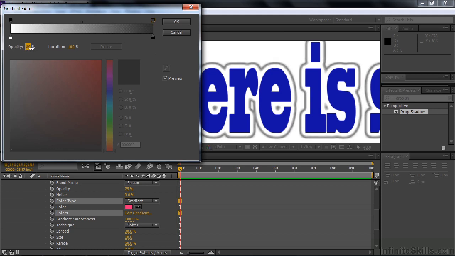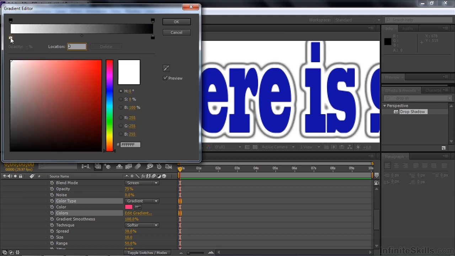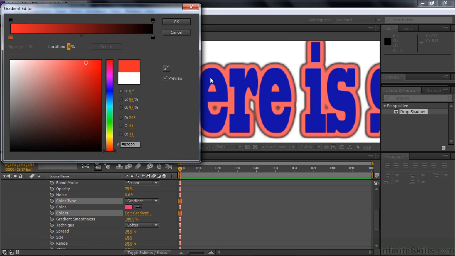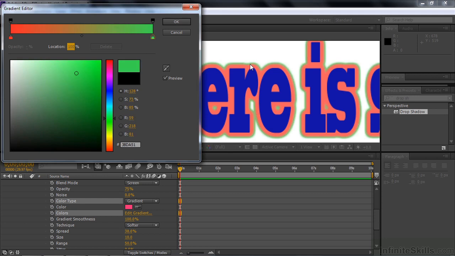Just click on the color stop or the opacity stop. I'll click on the color stop here just to give you a sense of how that works. We'll have red, let's say, on the inside here, like so. There's the red, obviously. Click on the black color stop here. Instead of black, we can have, let's say, green, just to be obvious. There's the green, but it just has a little edge to it there like that.